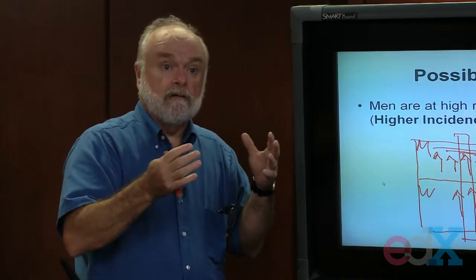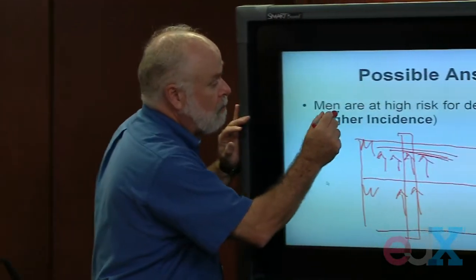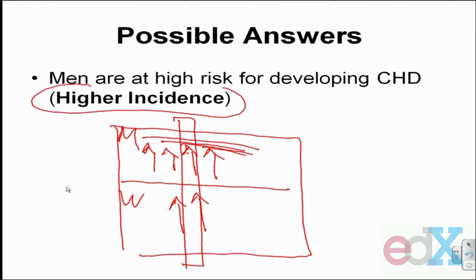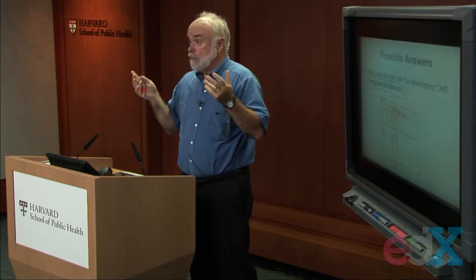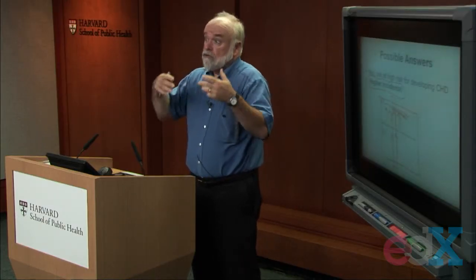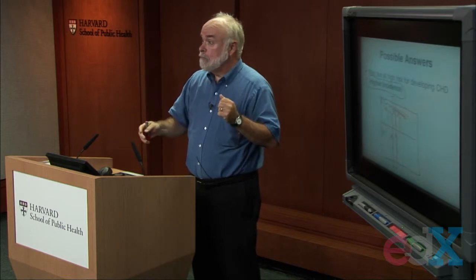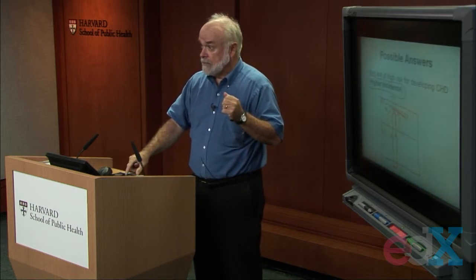So one reason why you're seeing more heart disease among the men than among the women is this notion of being at higher incidence for developing heart disease, all other things being the same. The more disease that exists in a population, the higher the prevalence will be when you come along and take a survey of that population at one point in time. So that's one plausible explanation for men having higher prevalence. They're at higher risk for developing heart disease during the times they're being followed, during their lifetime. That's not the only explanation.